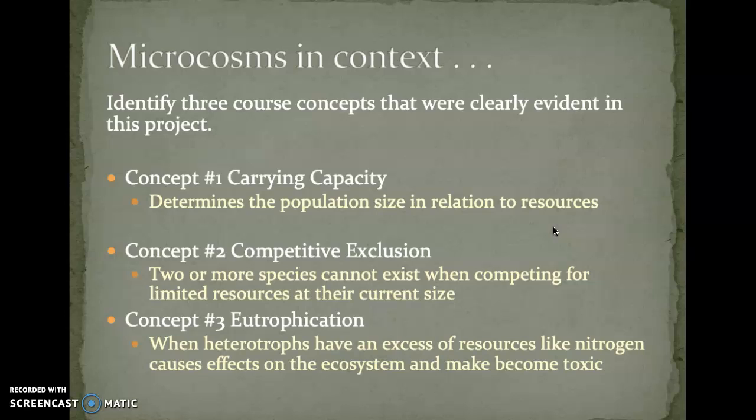First, the carrying capacity of this microcosm was exceeded by the size of the heterotroph, which had a detrimental effect on the microorganisms. The competitive exclusion forced the macro and microorganisms to compete for the same resources, and since the microorganisms were more substantial and would require more resources to sustain themselves, they perished. Lastly, eutrophication began to increase when the algae were able to use the calcium carbonate and sodium sulfate as additional resources for the algae to consume. And the size of the algae can also block sunlight and suffocate other plant life in its normal environment.